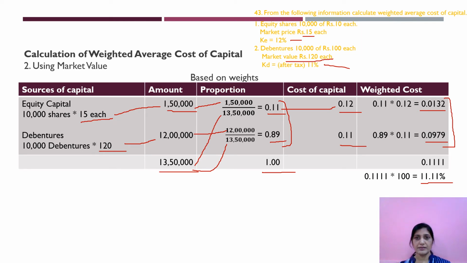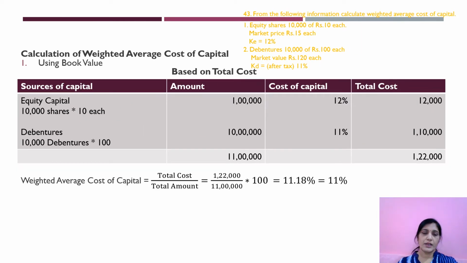Clear about this? So we have found the calculation of weighted average cost of capital based on weights. Now we will calculate based on total cost. So again we have to go for book value and market value. Now you see, using book value based on total cost. There we had weights. Weights means we went for proportions. Here it is total cost.